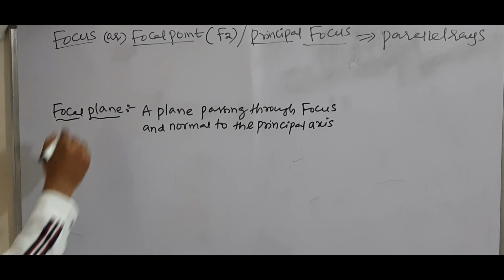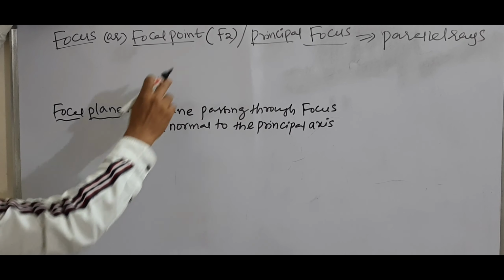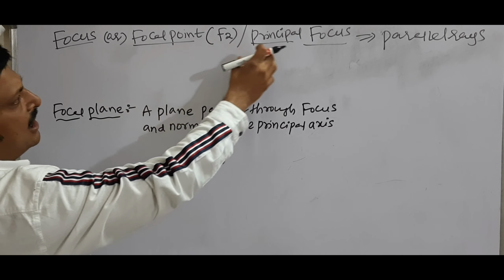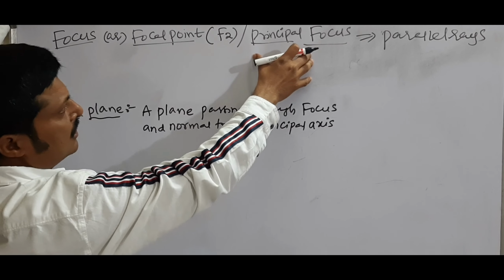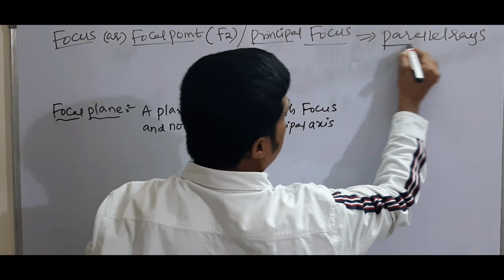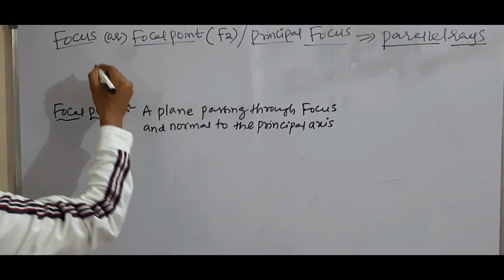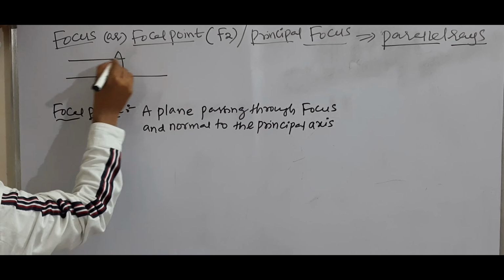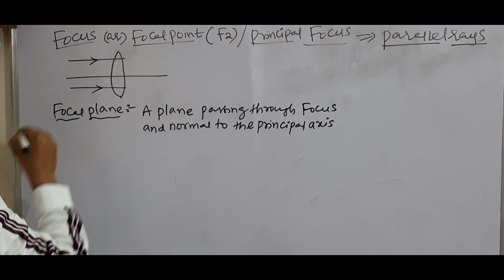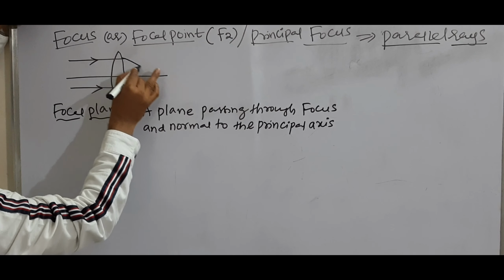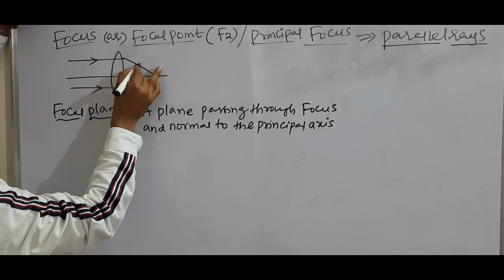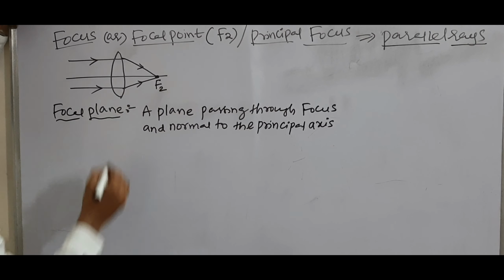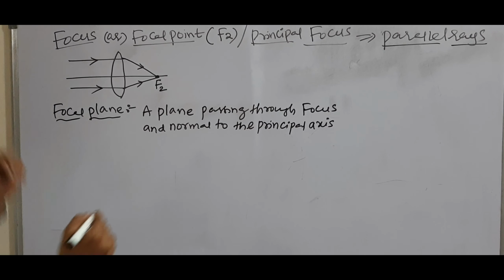Right here, focus or focal point. So F2 is our standard focal point. Focal point is also called principal focus. Remember this one: if incident rays are parallel, after refraction through lens, they meet at a point. This point is called second focus for convex lens.